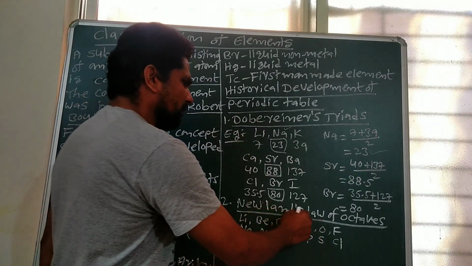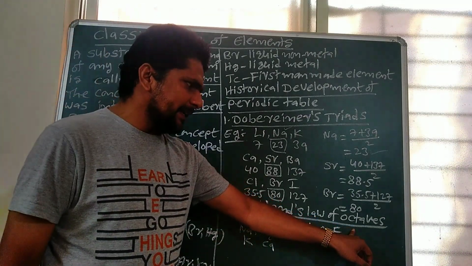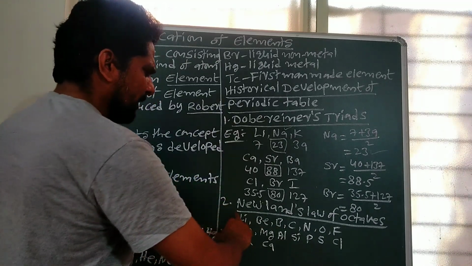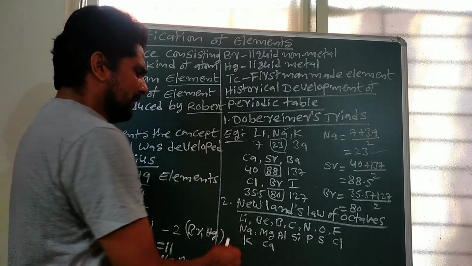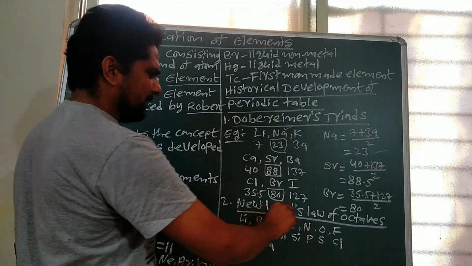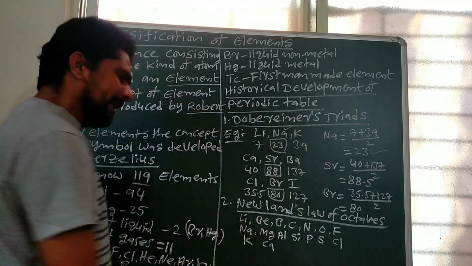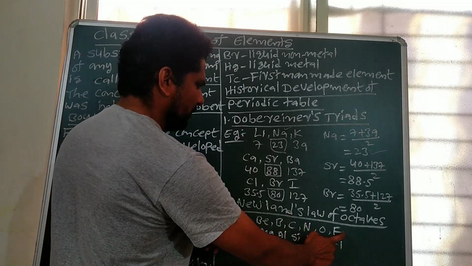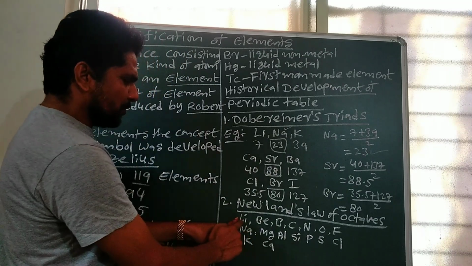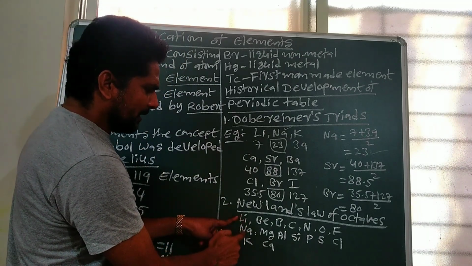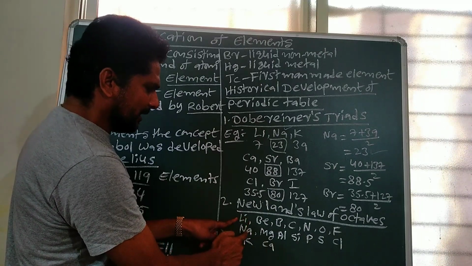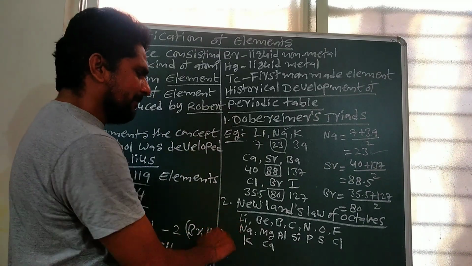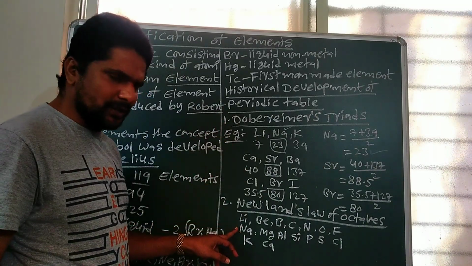The second one is John Newland's octaves. Octave means eight. John Newland proposed a periodic law: in a set of eight elements, the properties of the first element are similar to the properties of the eighth element. For example, lithium, beryllium, boron, carbon, nitrogen, oxygen, fluorine, sodium. Lithium is the first element and sodium is the eighth element. Lithium and sodium have similar properties because both have similar valency electrons.